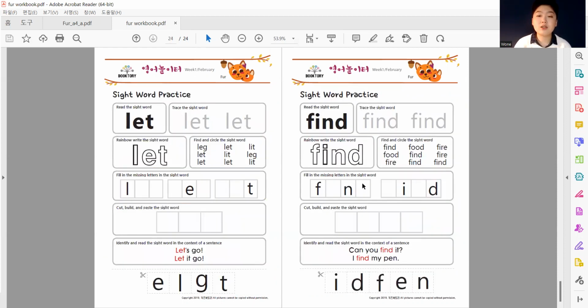And finally, practice your sight words with your mom or dad. Good job, everyone.